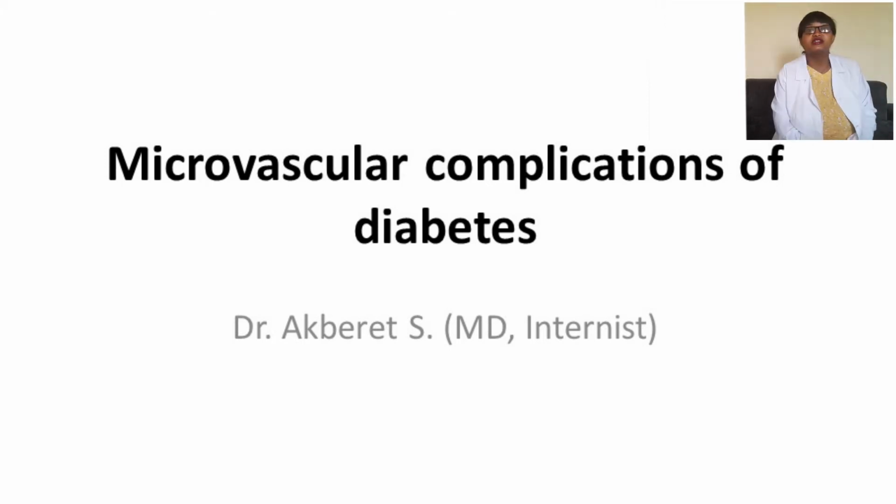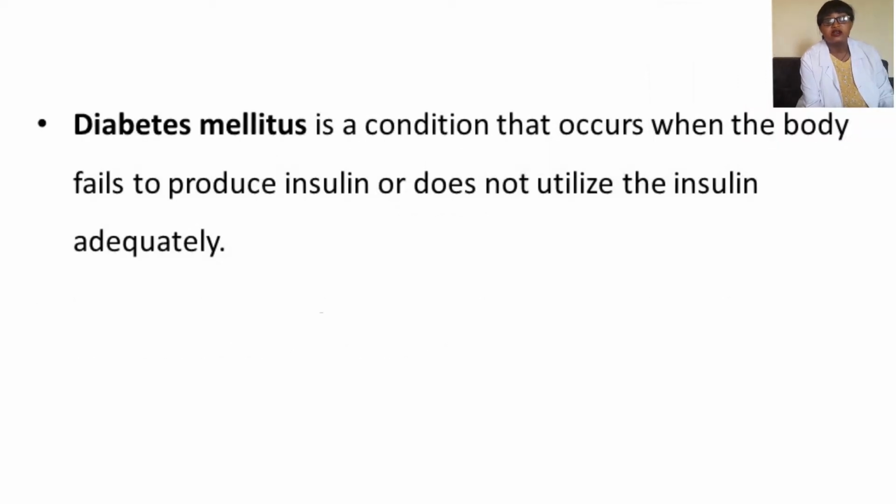Okay, today I'll be discussing microvascular complications of diabetes. Diabetes mellitus is a chronic disease that occurs when the body fails to produce insulin, as in the case of type 1 diabetes, or in the case of type 2 diabetes, there's insulin resistance despite adequate production of insulin by the pancreas, so that the body will not utilize the insulin adequately.